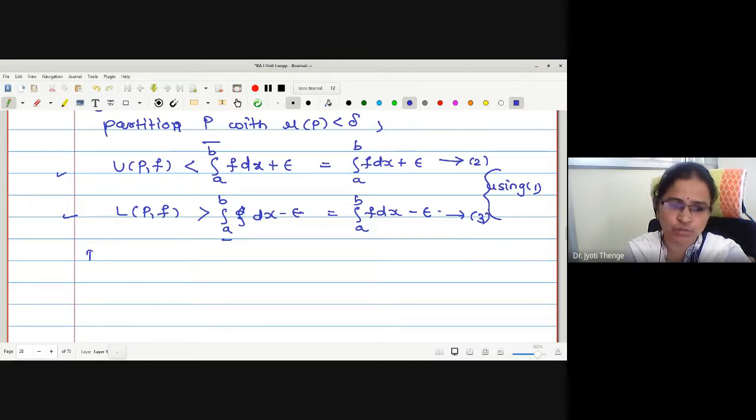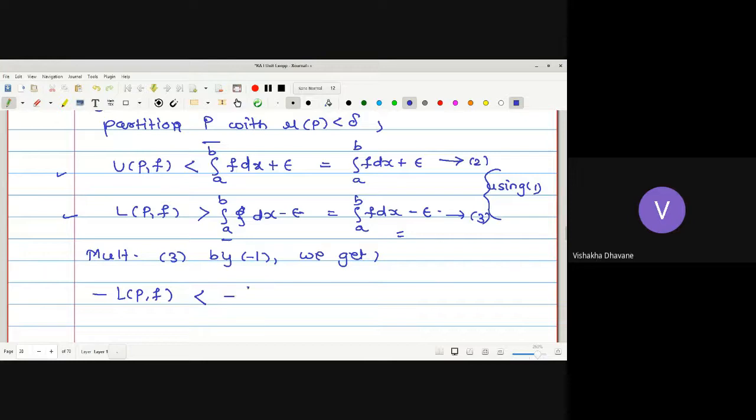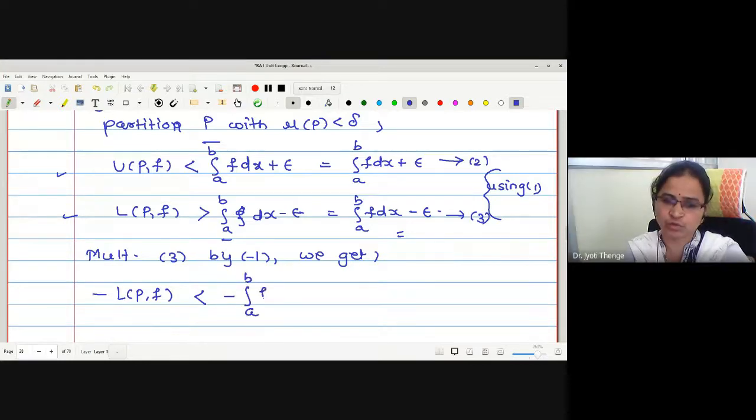First, what we will do, multiply 3 by minus 1. We get minus LPF. What is the effect if I multiply by negative? Strictly greater becomes strictly less. Correct? Therefore, it is negative integration a to b of f dx plus epsilon, right?